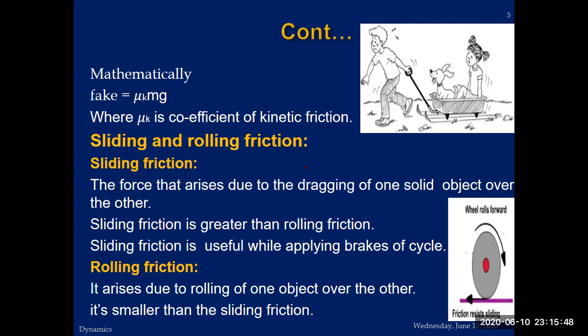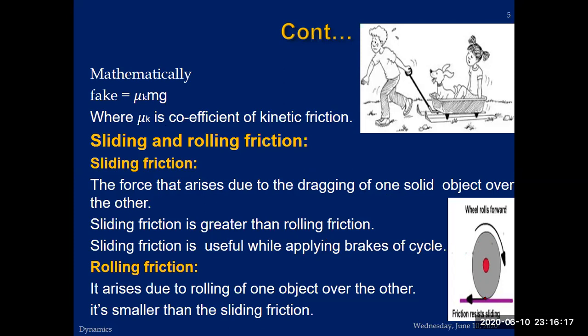Sliding and rolling friction. Sometimes you are asked, what's the difference between sliding and rolling friction? The force that arises due to the dragging of one solid object over another, sliding friction, is greater than the rolling friction. In sliding friction, the whole surface of one body is in contact with the surface of another body. But in the case of rolling friction, like a tire or any other circular object, only one point is in contact with the other body.